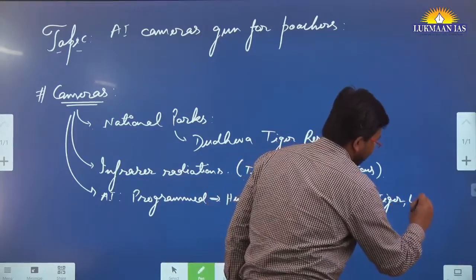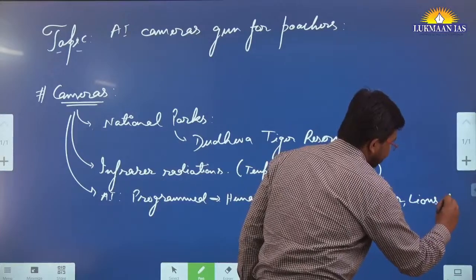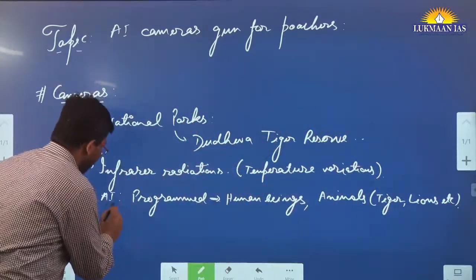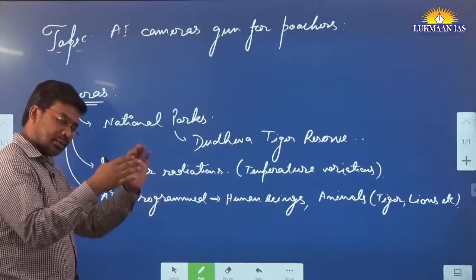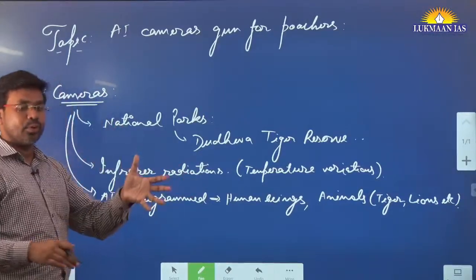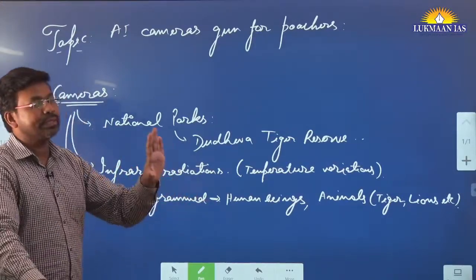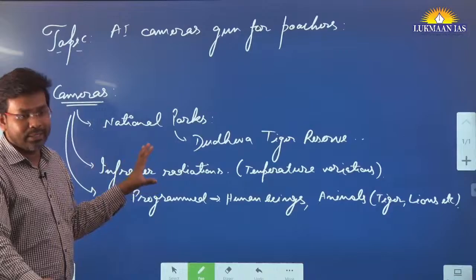lions, etc. pass by. They have an algorithm, and in the algorithm you can program in such a manner that if a species of this size is going by, only that will be trapped.